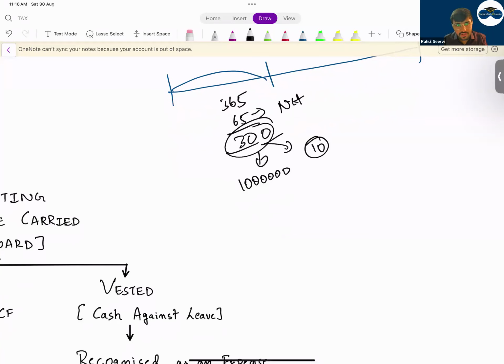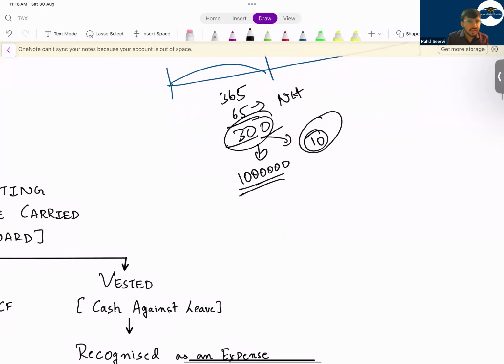Even though you will not work for 10 days, still you will be getting how much? 10 lakh rupees. So now the employee will do what? The employee will use this leave, so the employee will work for 290 days. If the employee is working for 290 days, the expense for the company will be what? 10 lakh rupees per year.